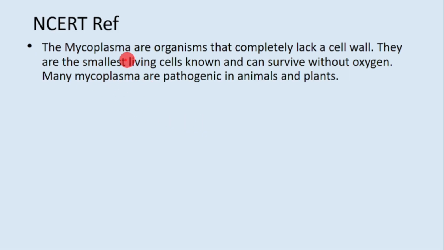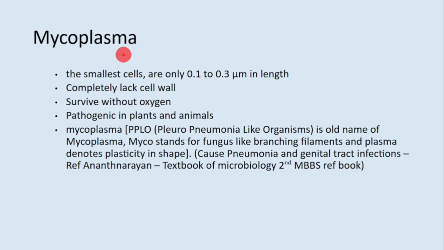Then it also talks about mycoplasma. So what are mycoplasma? They are the smallest cells. The size is 0.1 to 0.3 micrometer. This is also discussed in the chapter cell. They completely lack a cell wall. This is a very important point. They can survive without oxygen. They can behave like intracellular parasites and reside inside the cytoplasm of other cells. You will also hear about mycoplasma as PPLO. PPLO stands for pleuropneumonia-like organism. This is the old name of mycoplasma.